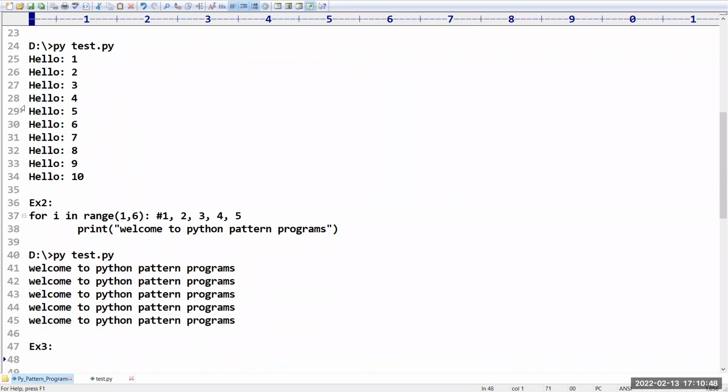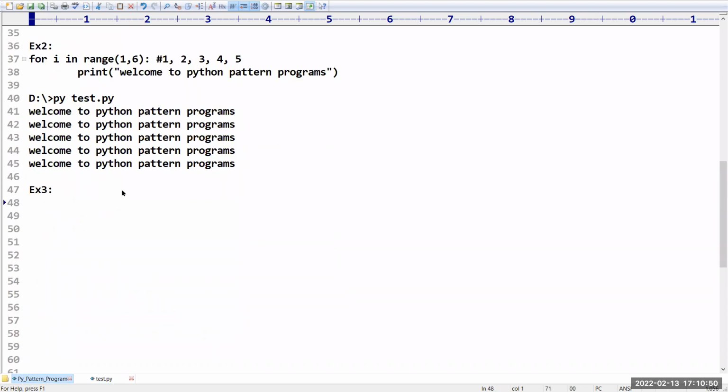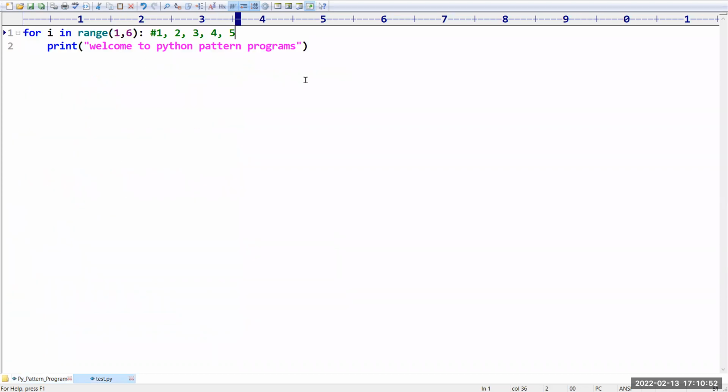Example number 3. Inside this, I again want to take one more loop, for j in the range of 1 to 6. But, sir, how many times does it have to execute? First time, second time, third time, fourth time, and fifth time. So it is going to print some message.